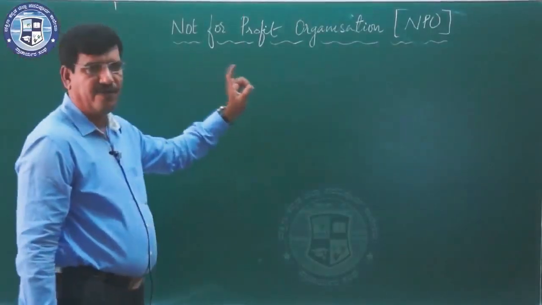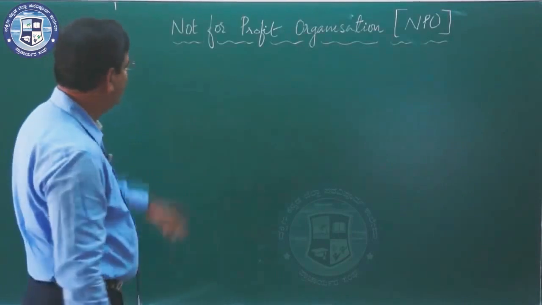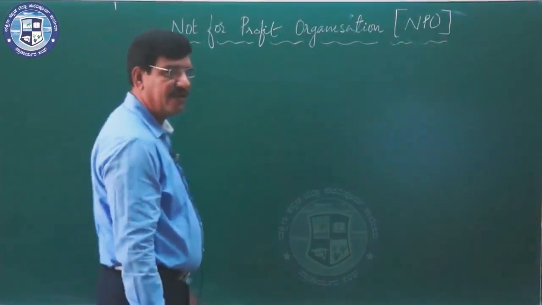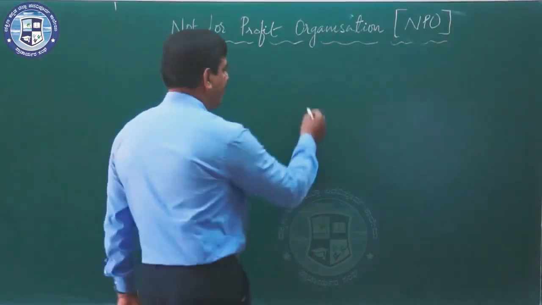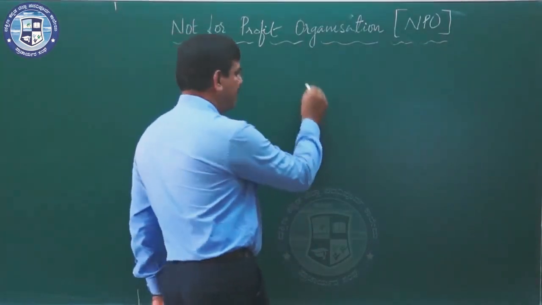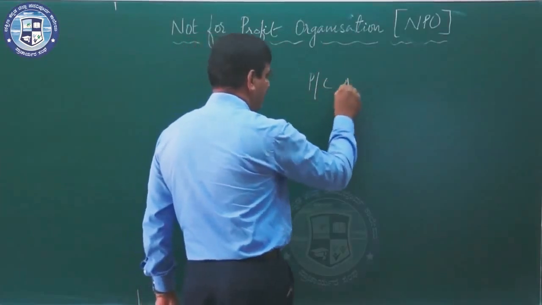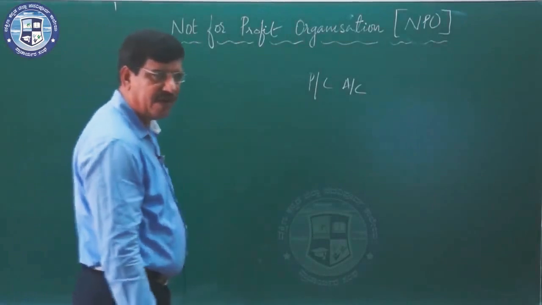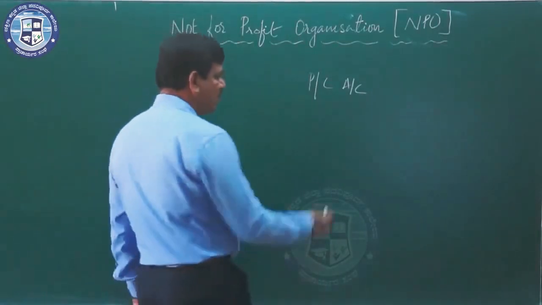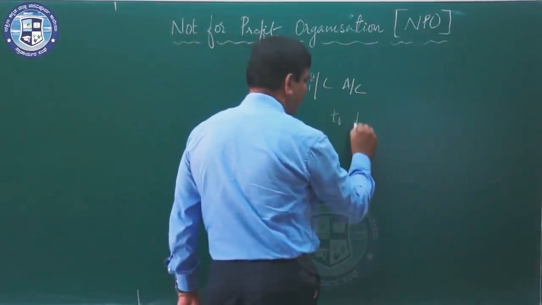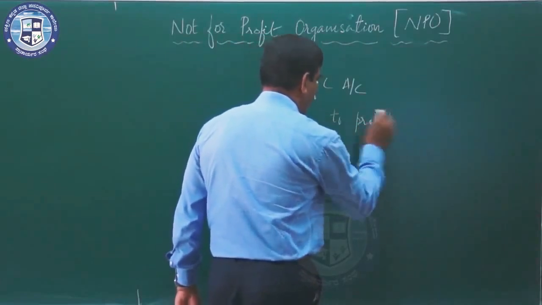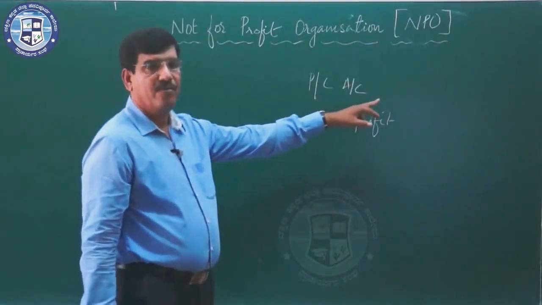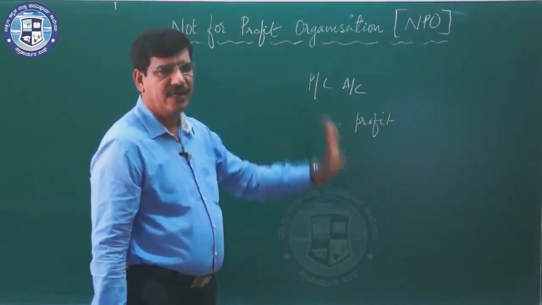See, we are in the first chapter of second PU accountancy, that is not-for-profit organization. So we have studied in the first year PUC that sole trading concerns prepare profit and loss account. Why do they prepare profit and loss account? Profit and loss account is prepared by a sole trading concern to know the result, that is profit. It is prepared to know the net profit of a sole trading concern.